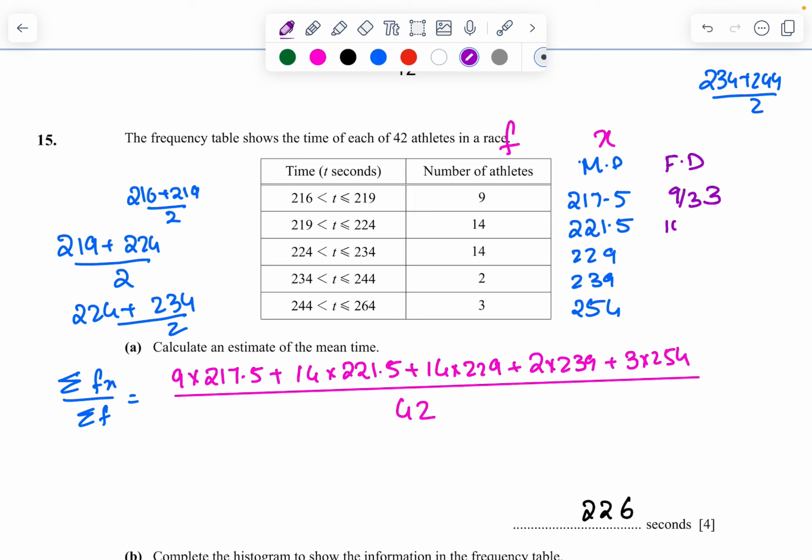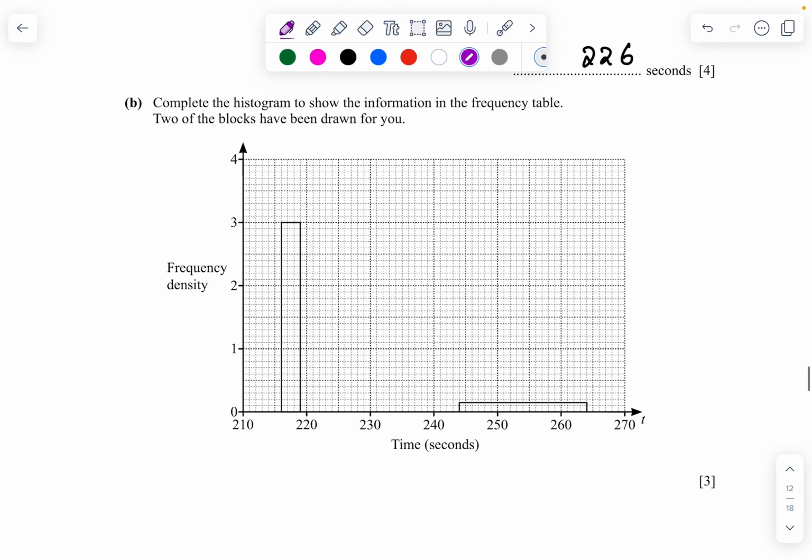Then 14 divided by 5 is 2.8. The next one is 14 divided by 10, which is 1.4. And 2 divided by 10 is 0.2. And 3 divided by 20 has already been done, so we need not do that.